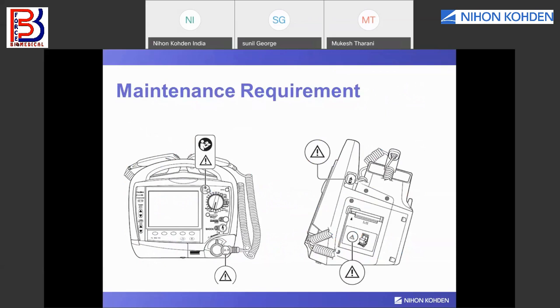In extension to the maintenance requirement, as I have shown you in the last presentation of 2B, there are some symbolic marks on the defibrillator that say refer to the manual before operating the defibrillator, at various locations on the front panel and on the side panel, which show the exclamation mark. So this needs to be fixed properly as guided in the operation manual.